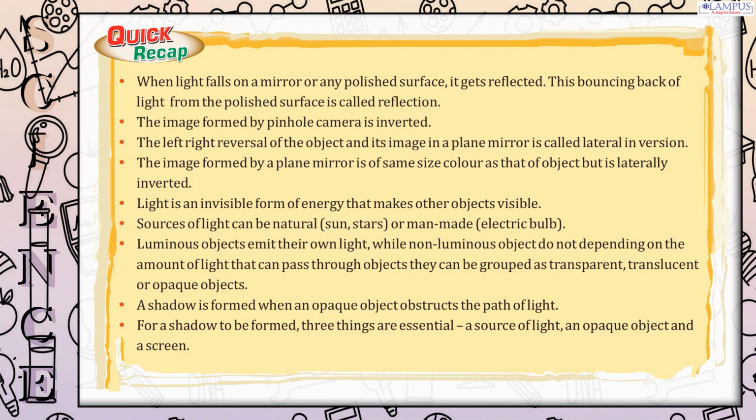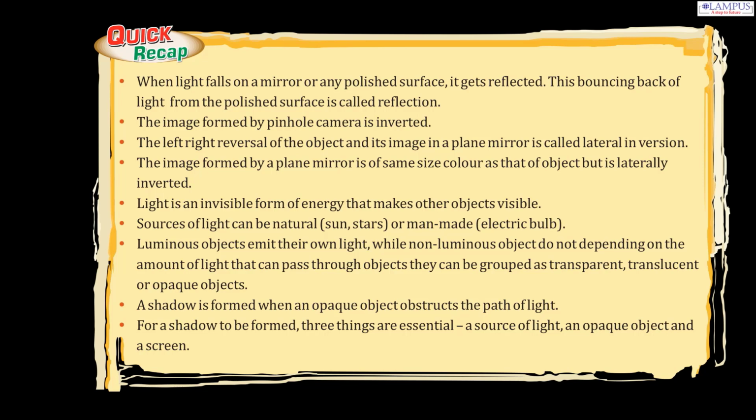Quick recap. When light falls on a mirror or any polished surface, it gets reflected. This bouncing back of light from the polished surface is called reflection. The image formed by a pinhole camera is inverted. The left-right reversal of the object and its image in a plane mirror is called lateral inversion. The image formed by a plane mirror is of the same size and color as that of the object but is laterally inverted.